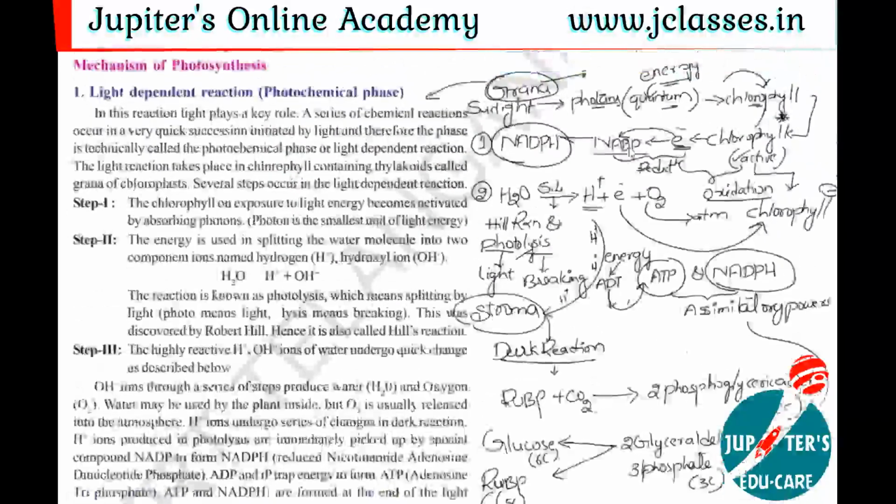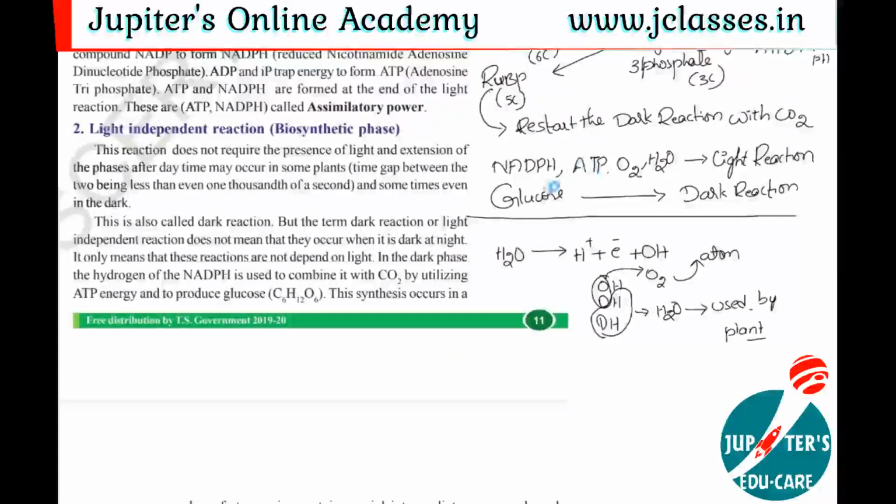Let us see. Actually, when the H2O molecule splits, the products are H plus ion, electron and OH ions. In this way, more water molecules break down, and there is a formation of more electrons, more protons, meaning H plus ions, and OH minus ions. Like this, all the OH minus ions are put together, and then there is a formation of water molecule, H2O, and oxygen.